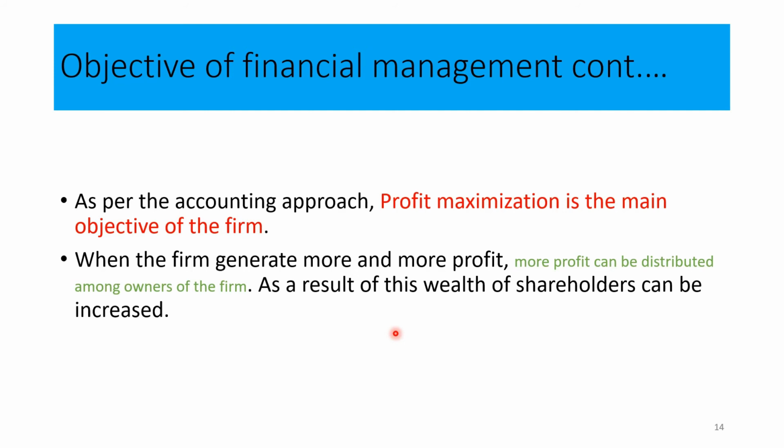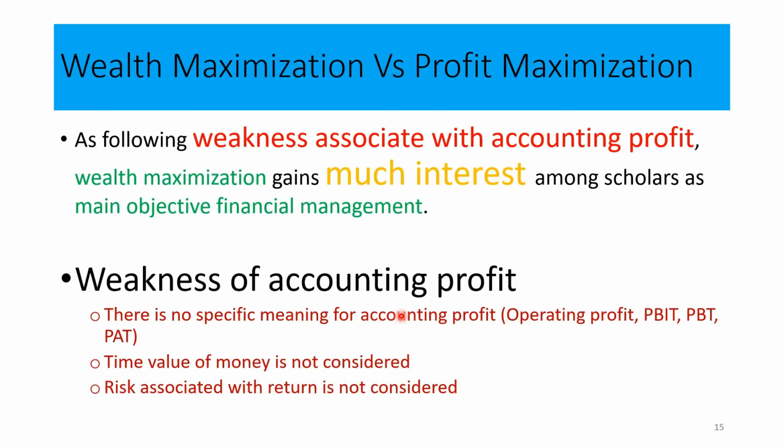Therefore, we are not going to accept profit maximization as the main objective of financial management. So, look at what limitations or weaknesses we can identify related to the accounting approach or the profit maximization objective. It is discussed as wealth maximization versus profit maximization. So, look at it.